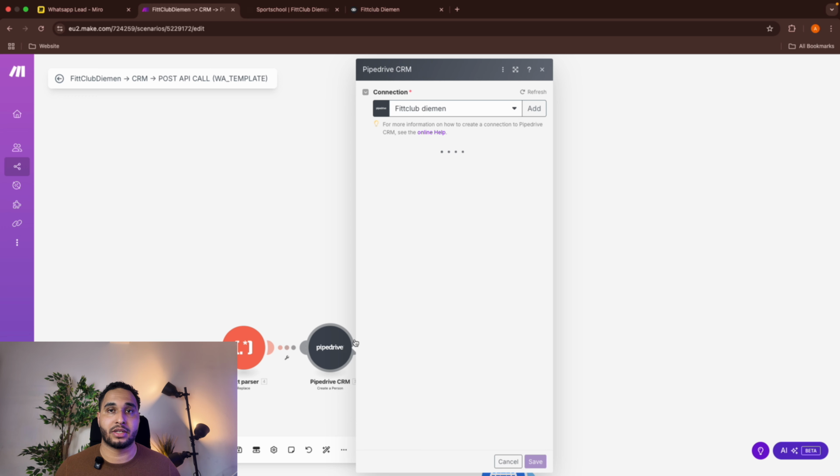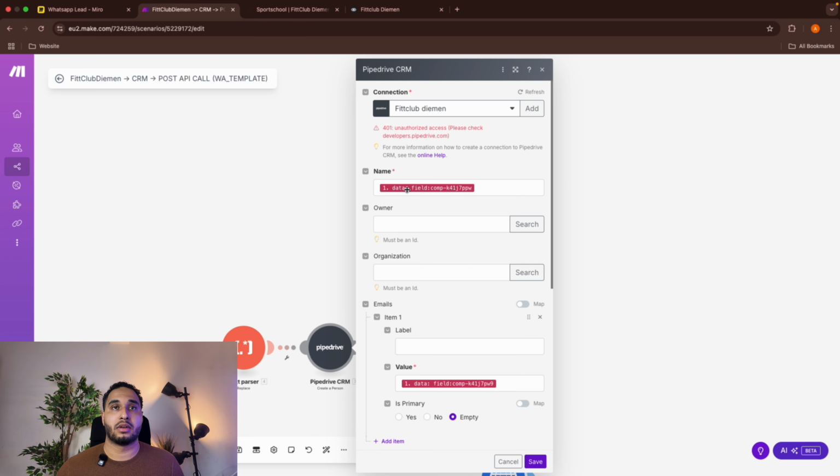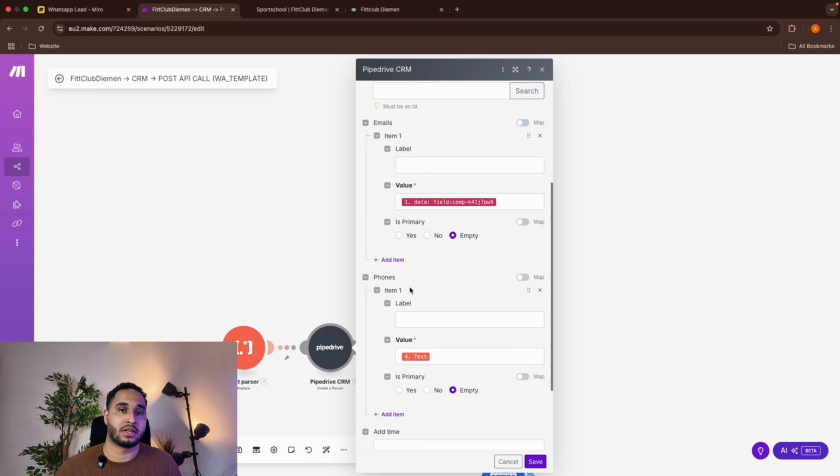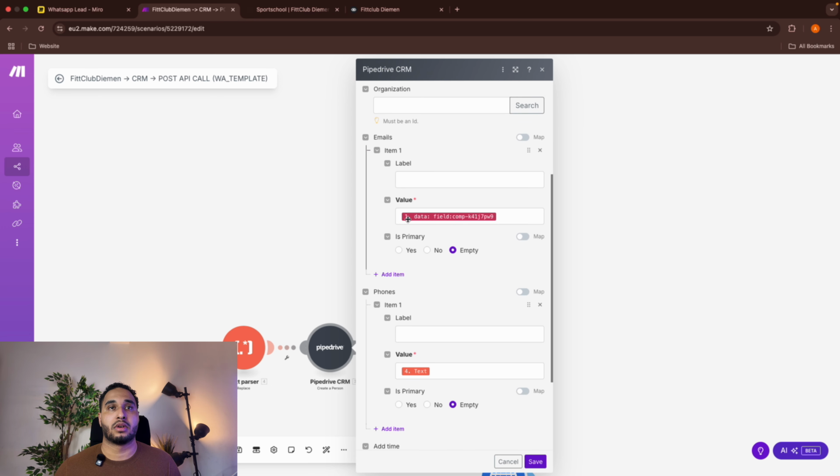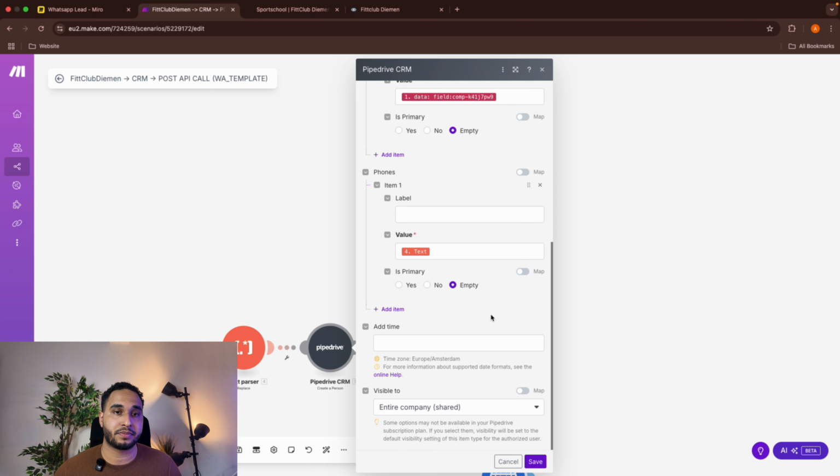So the information will then be saved over here: name, the email address, and the phone number. And if I go with my mouse over here, you see the webhook module in the left bottom corner, jumping. This information we directly get from the form submission. This one is from the text parser, so that's actually the new formatted way for the phone number. So this information we are going to save inside the CRM,